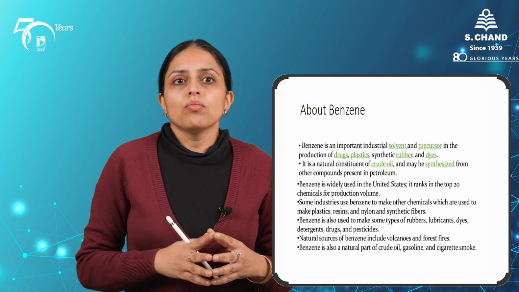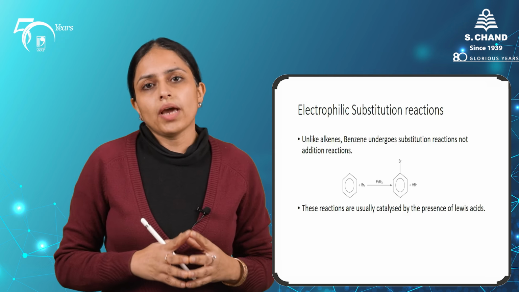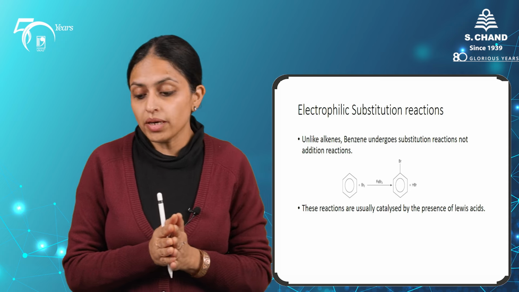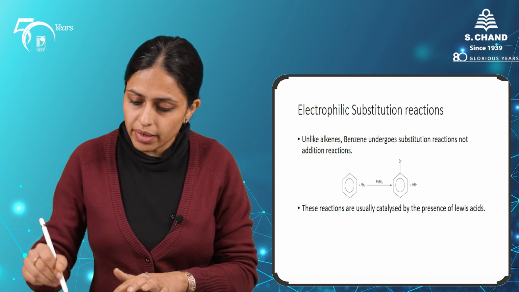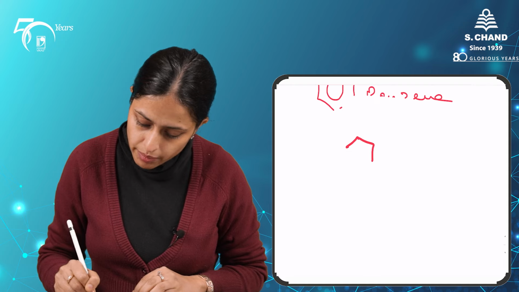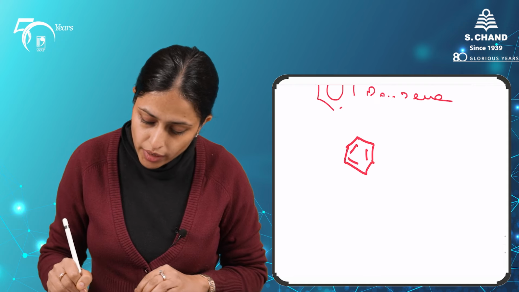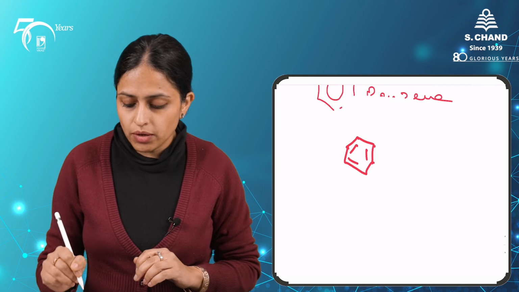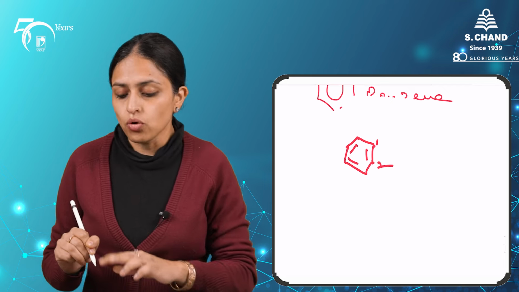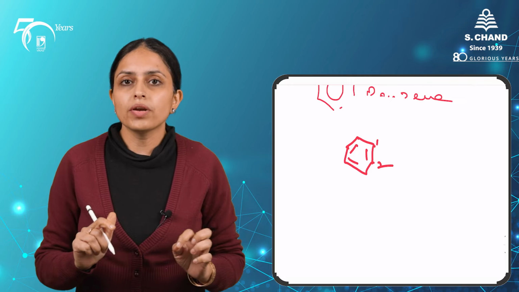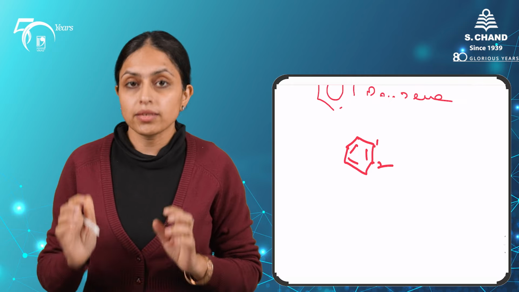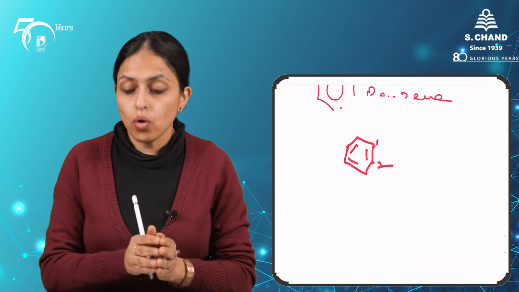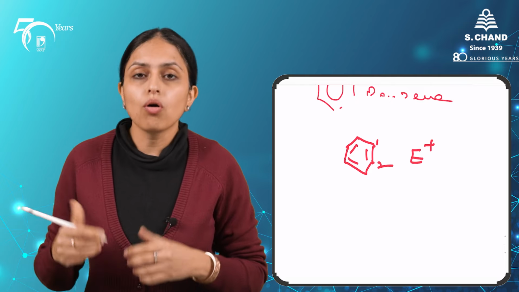So let's look at the reactions of benzene. Benzene undergoes electrophilic aromatic substitution reaction, as we have discussed previously also. Why substitution reaction? Because the electrons in a benzene ring are delocalized over 6 carbon atoms. If you look at 2 pi electrons, say for example here between C1 and C2, these 2 electrons are not free to react with any reagent as such. If this molecule will react, it will react as a whole with electrophiles or nucleophiles.